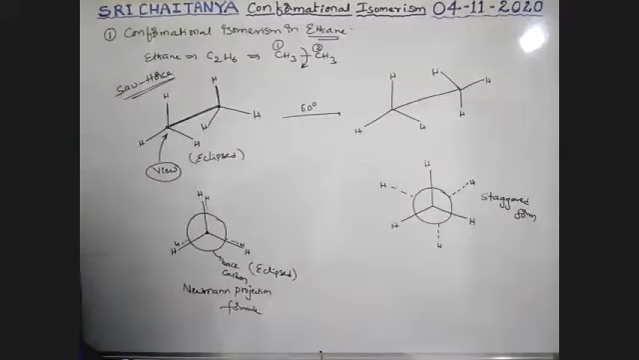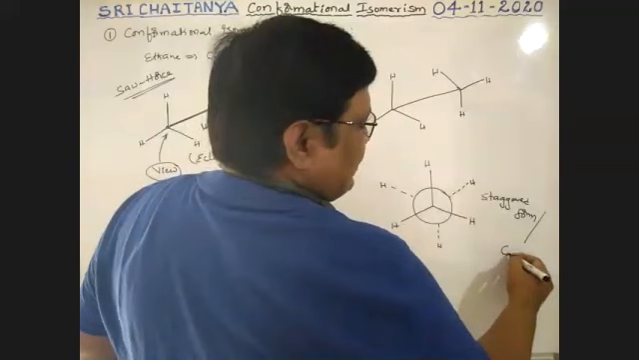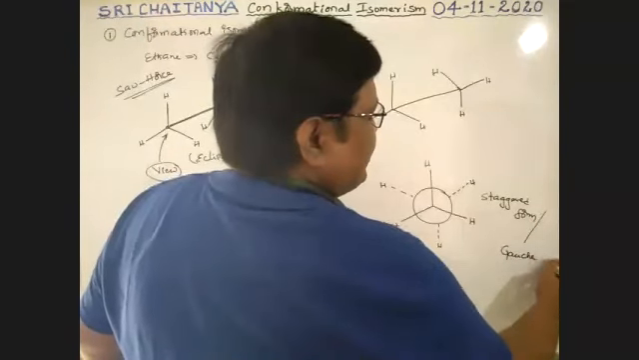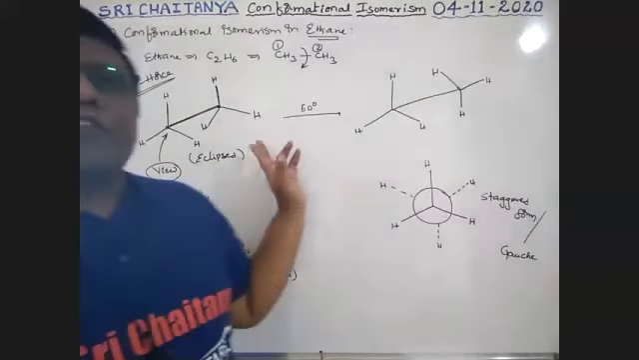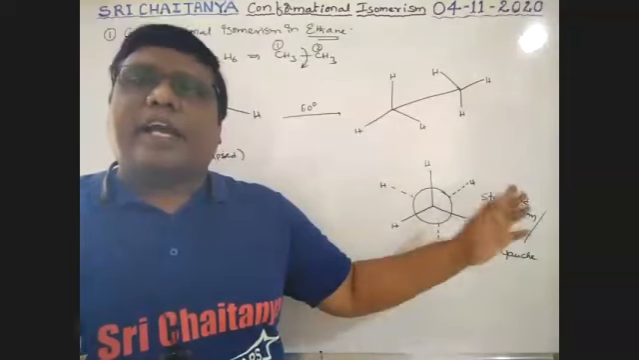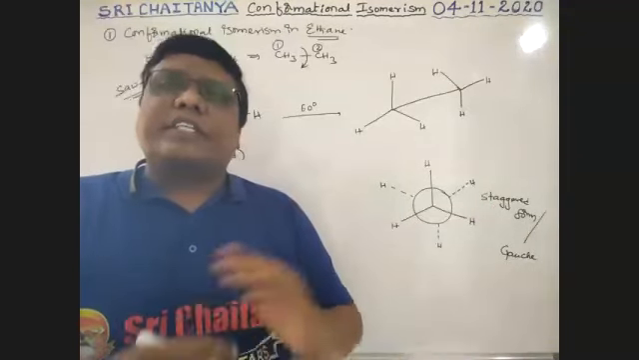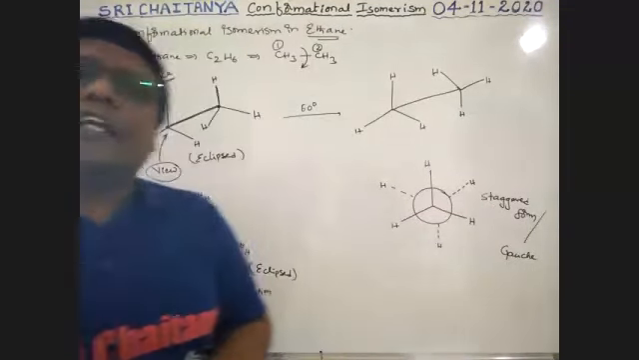Very, very important. So this is eclipsed form, that is staggered form. Sometimes this staggered form is also called gauche form, G-A-U-C-H-E. Sometimes that form is also considered as gauche form. So that means eclipsed form changes to staggered, staggered form changes to eclipsed for every 60 degrees rotation.